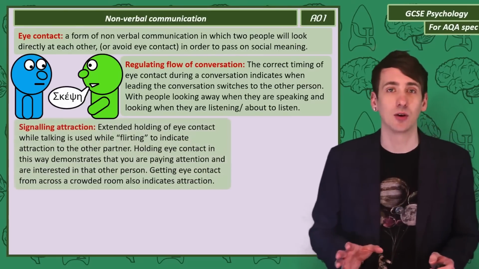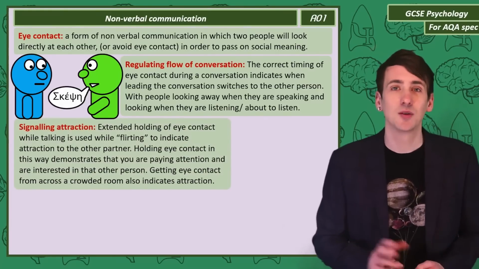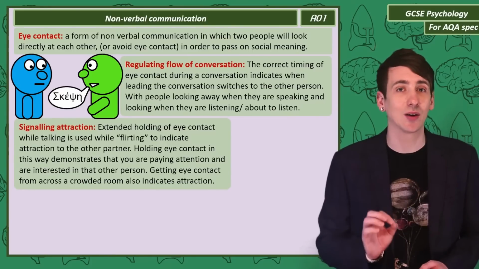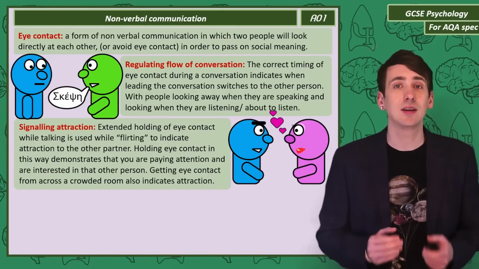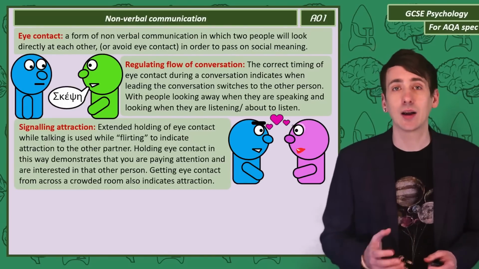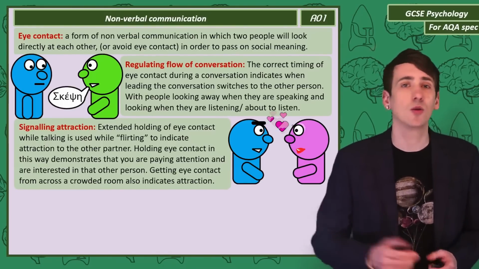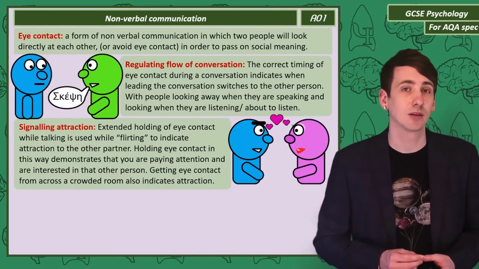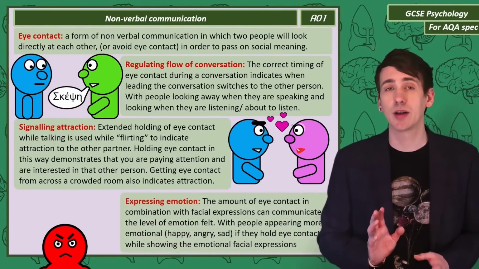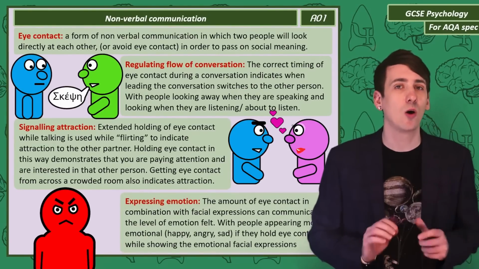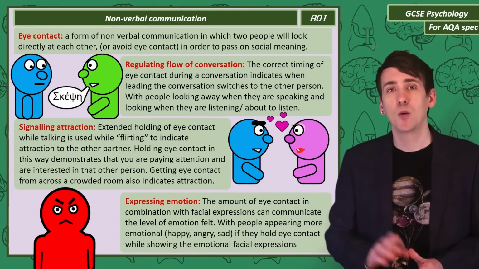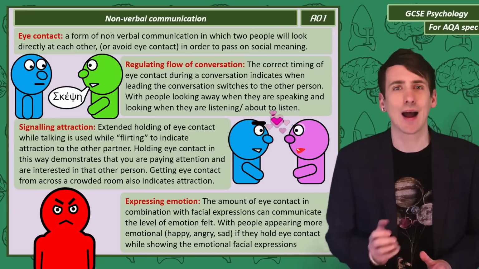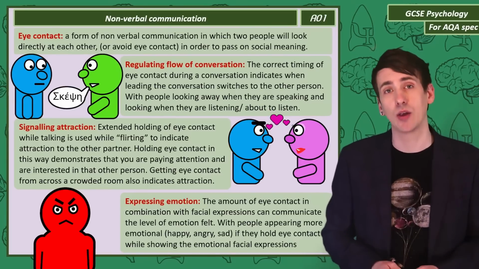Okay, this is what you came for, signaling attraction. Two people flirting will often hold eye contact for an extended period while talking. This indicates an interest in the other person. Eye contact across a crowded room is also a signal in initial attraction. The level of eye contact in combination with other body language signals also indicates to the other person how much emotion they feel, with people appearing more angry, happy, or sad if they hold the eye contact.